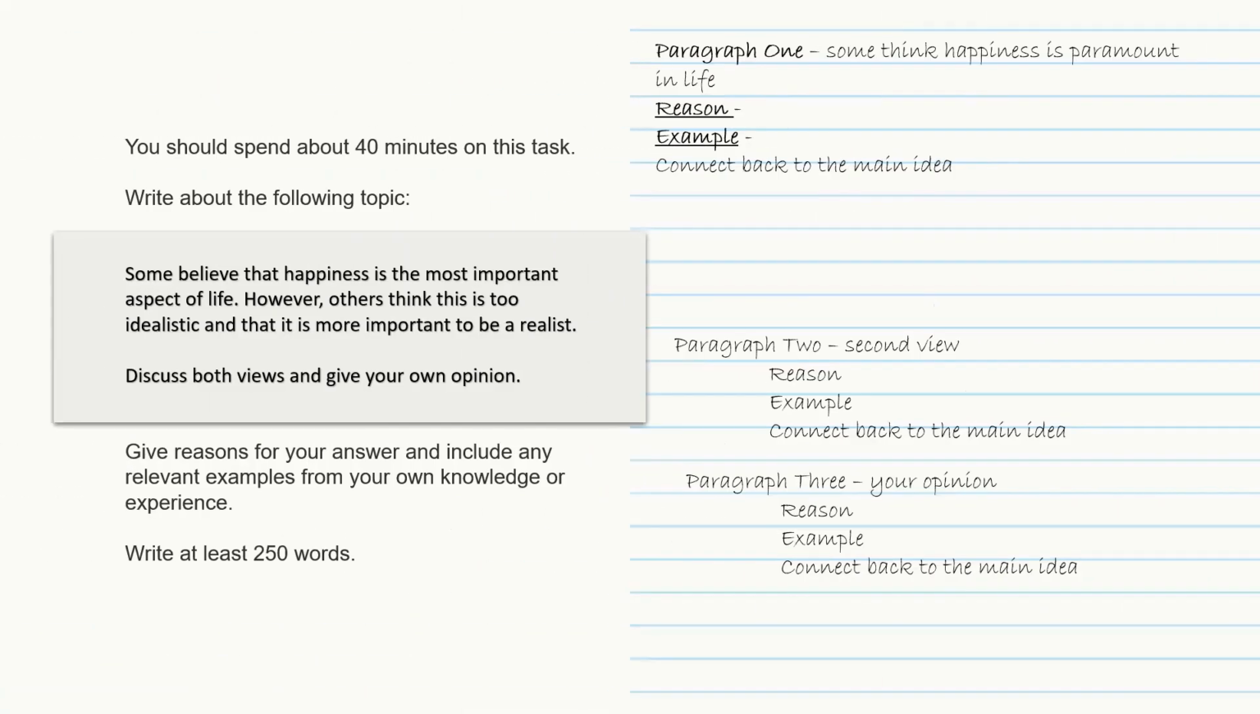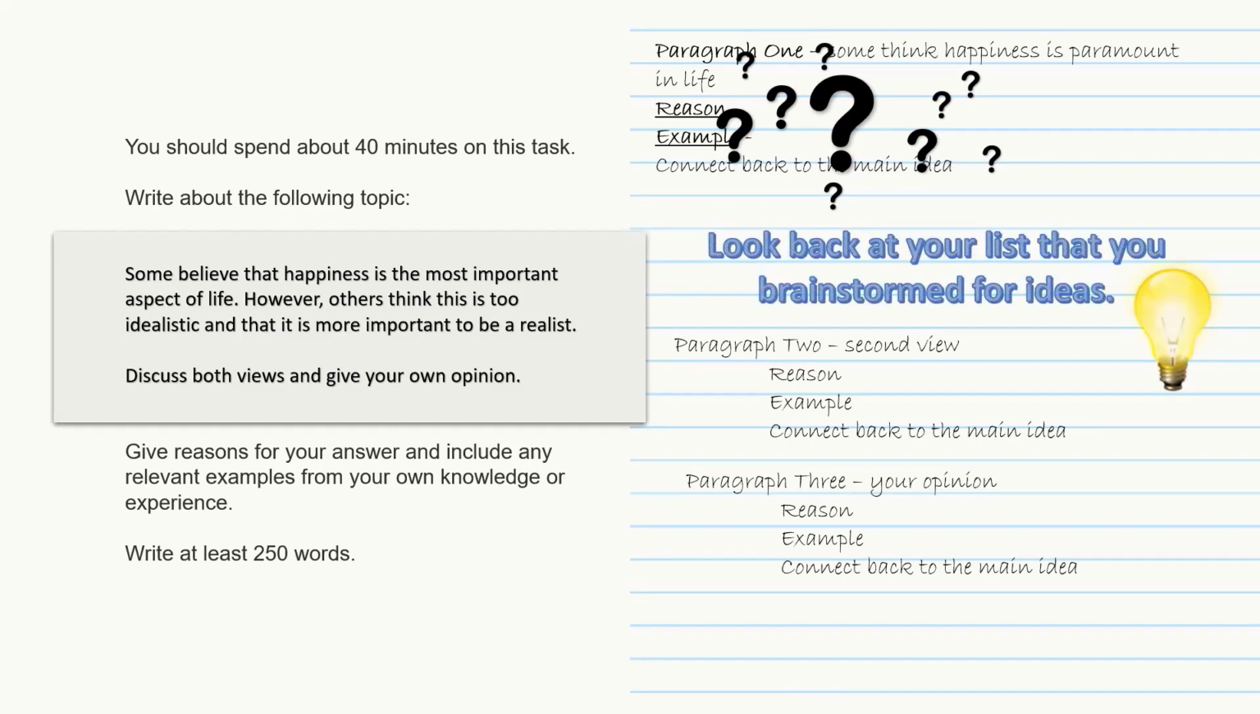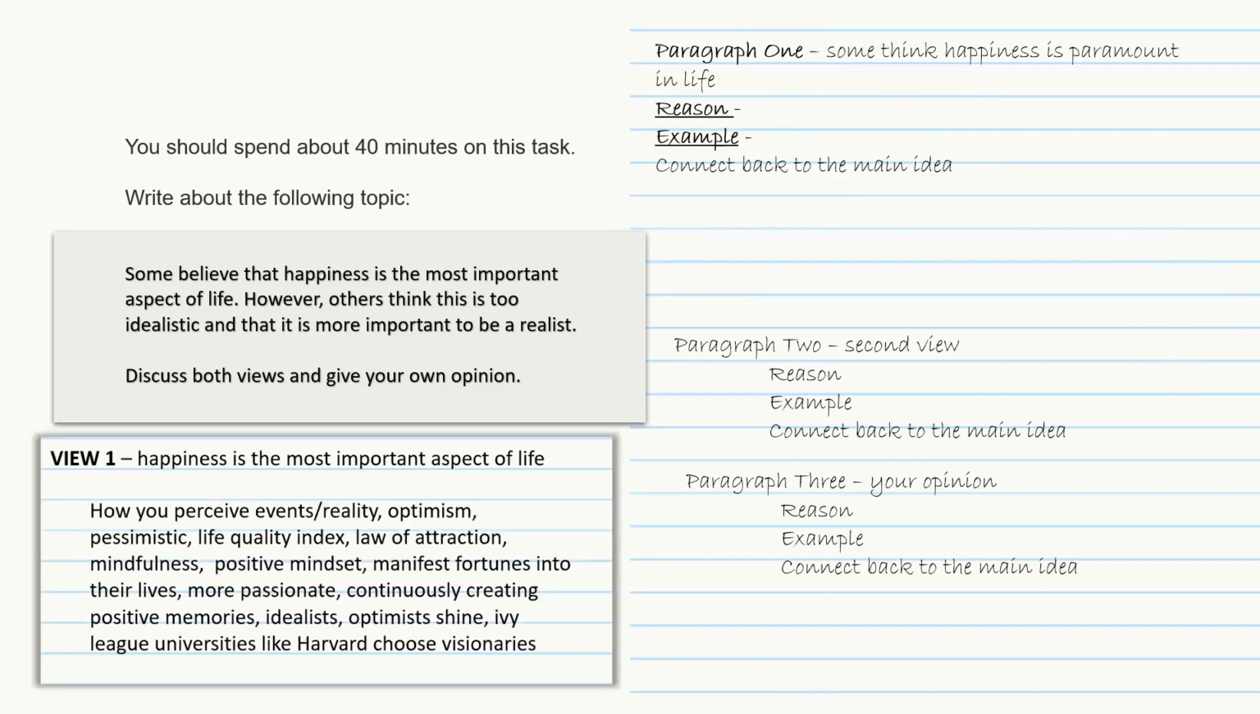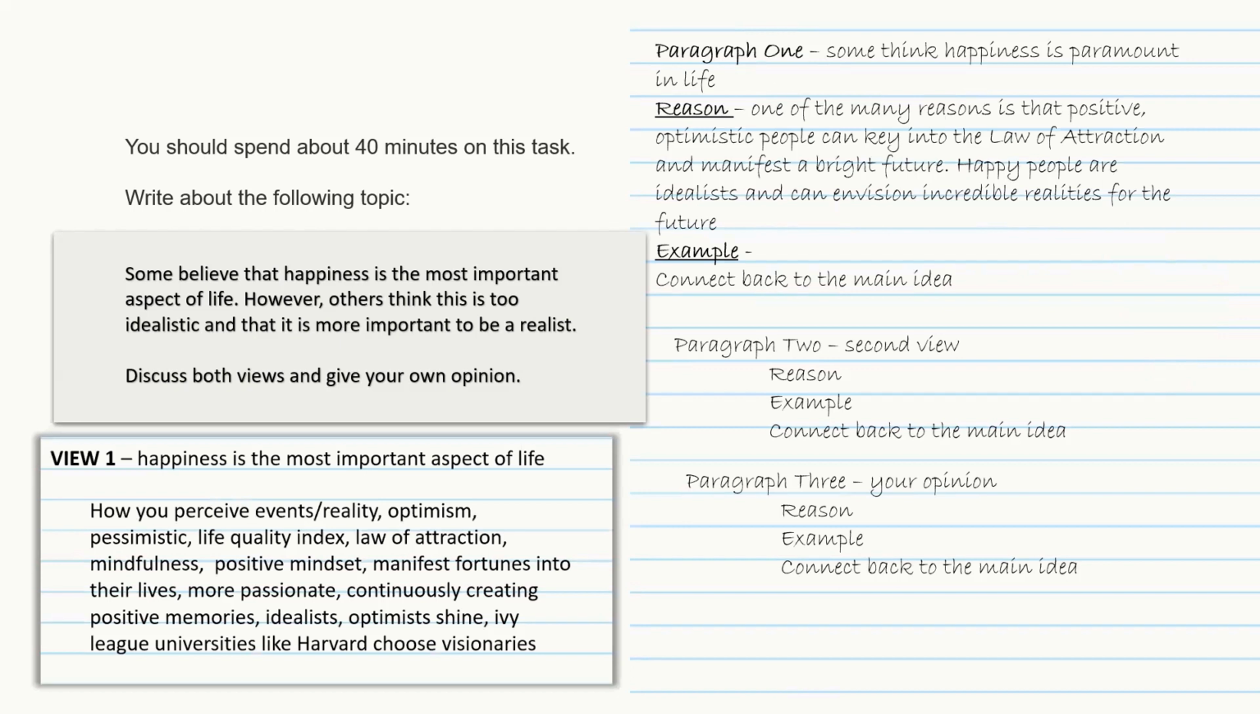Okay, so using this outline template, we're going to make our actual outline. So paragraph 1, some think happiness is paramount in life because I have no idea what to say here. So if that's you, look back at your list that you brainstormed for ideas. Okay, so we have our list here of our ideas that we brainstormed. Now we can give a reason from our list. So I wrote, one of many reasons is that positive, optimistic people can key into the law of attraction and manifest a bright future.